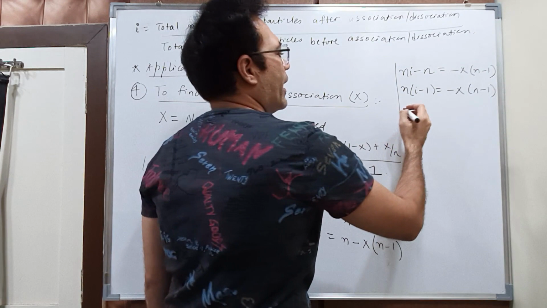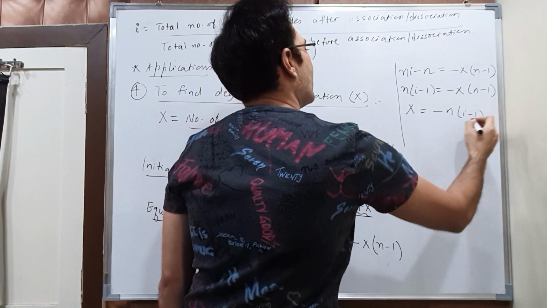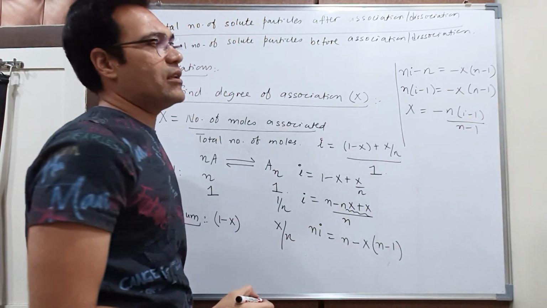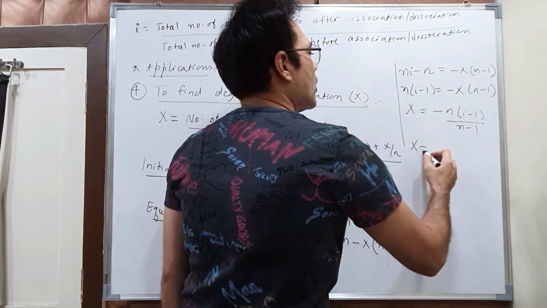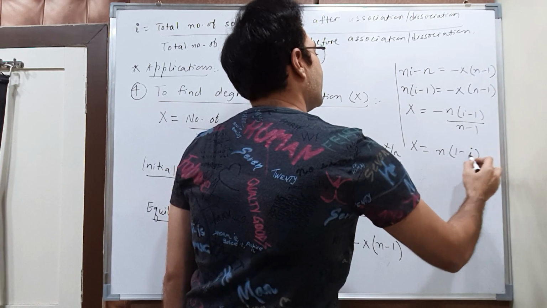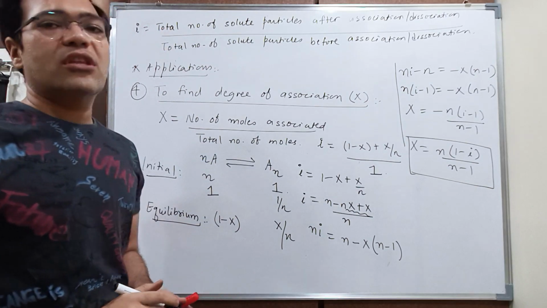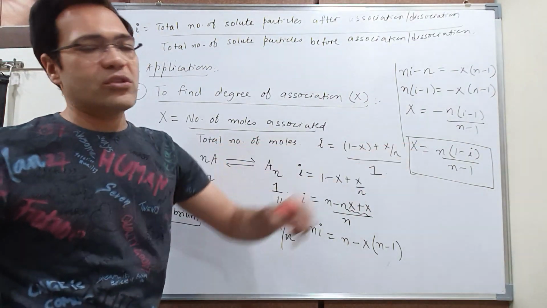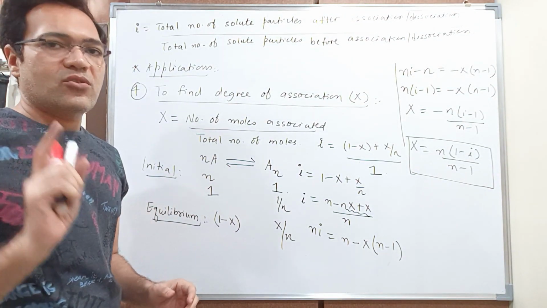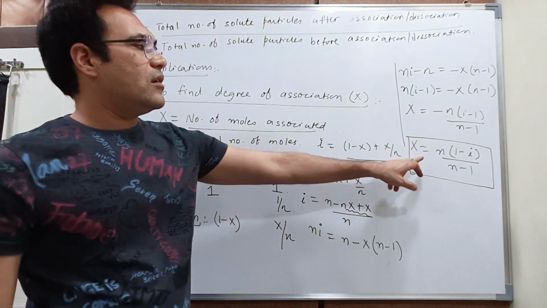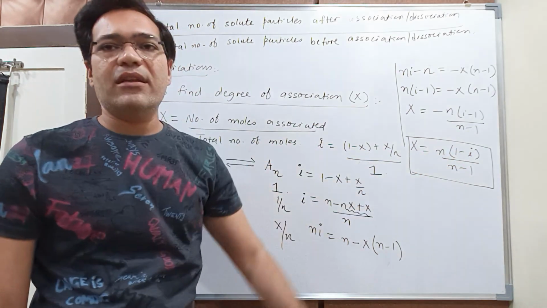Or I can write x is equal to, taking this into division, minus n into i minus 1 upon n minus 1. Students, to remove this minus sign, x is equal to n into 1 minus i upon n minus 1. Correct? So this gives me the formula for degree of association, and I have derived this formula making use of Van 't Hoff factor. So, the formula for degree of association x is n into 1 minus i upon n minus 1.